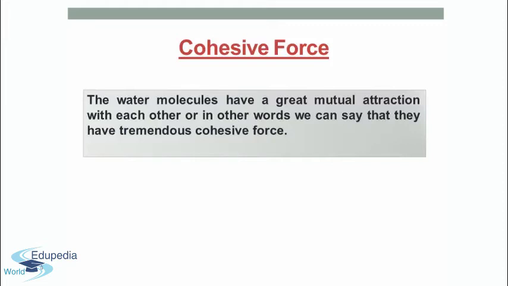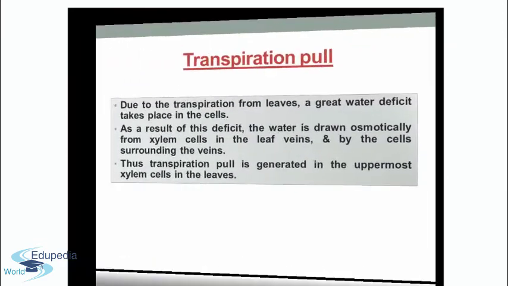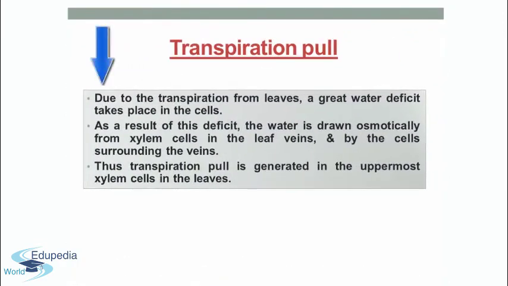Next is transpiration pull. Due to the transpiration from leaves, a great water deficit takes place in its cells. As a result of this deficit, water is drawn osmotically from xylem cells in the leaf veins and from the cells surrounding the veins.